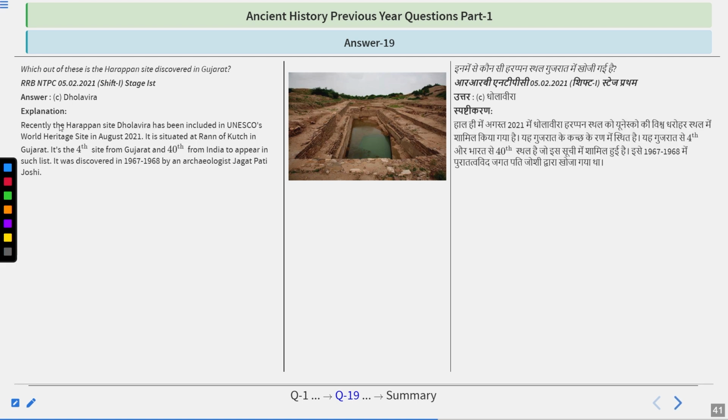Let's read about this one. Recently, the Harappan site Dholavira was included in the UNESCO World Heritage Sites in August 2021. It is situated in the Rann of Kutch in Gujarat. It is the fourth site from Gujarat and the 40th from India to appear on such a list. It was discovered in 1967-68 by archaeologist Jagat Pati Joshi. So remember Dholavira, which is also famous for its reservoirs. As you can see here, it has a water reservoir, and for this reason Dholavira is very famous. Another very important site of Gujarat is Lothal.